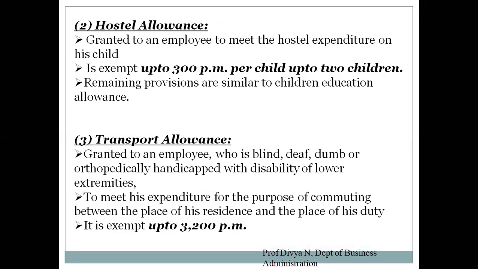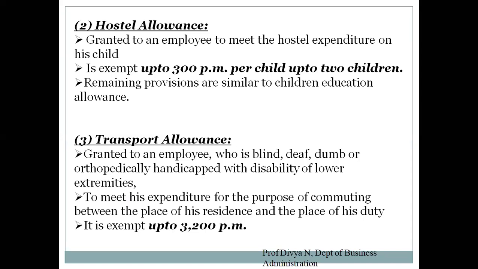Next, the same way, hostel allowance. It is the allowance granted to an employee to meet the hostel expenditure of his child. It is exempt up to 300 per month per child, up to two children. So children education allowance was 100 rupees per month per child up to two children. Hostel allowance is up to 300 per month per child up to two children.